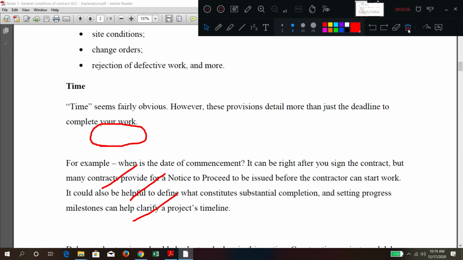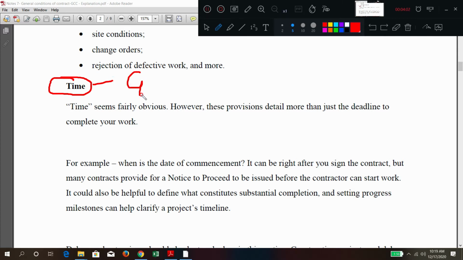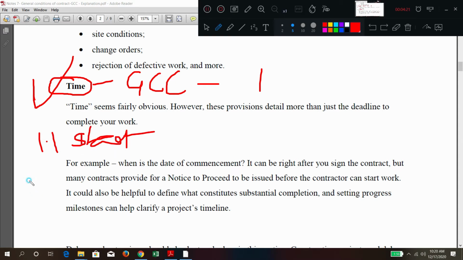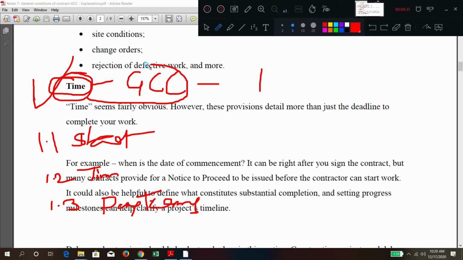For these we are writing the clauses. Here one more clause will come about time. This is one of the clauses in general conditions of contract. You should understand it like this: in the general conditions of contract, the first clause, let us say, is time. In time, again they are going to give sub clauses. If this clause is 1, then they will write sub clause 1.1, time of start of the project. Second, time to complete the project. Third, payment terms, payment time. So they write different sub clauses under the main clause time, which is one of the general conditions of contract.